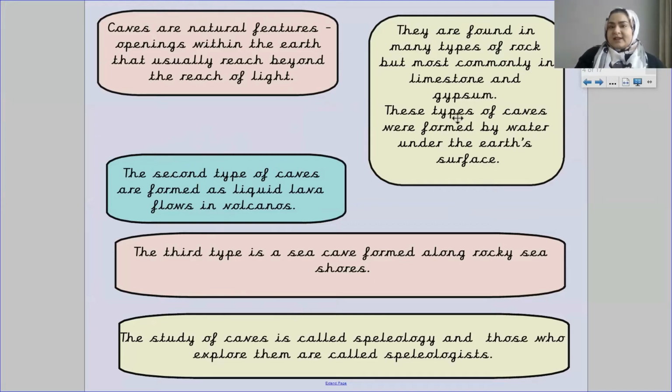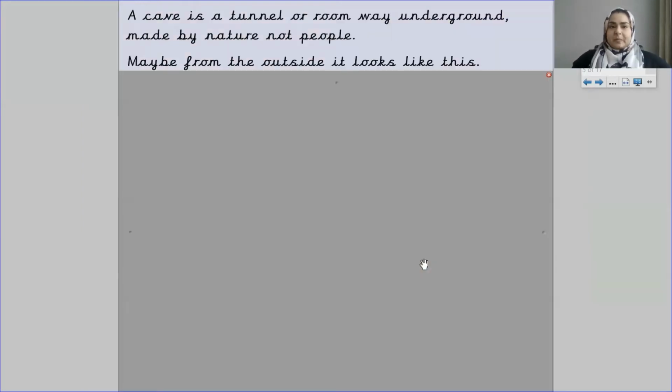So the first type of cave is a limestone type, and they are formed by water under the Earth's surface. The second type are volcano type caves, which are formed from the lava that flows. The third type are the sea caves, which you will find on seashores. A cave is a tunnel or room way underground, made by nature and not people.